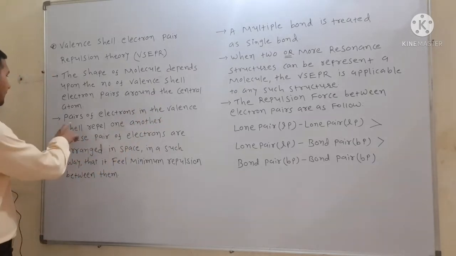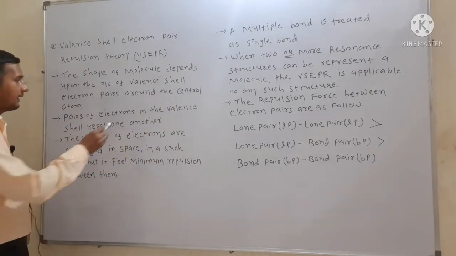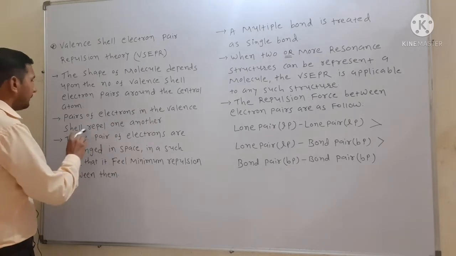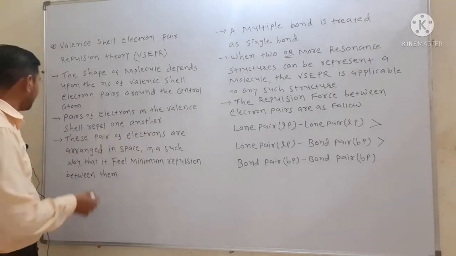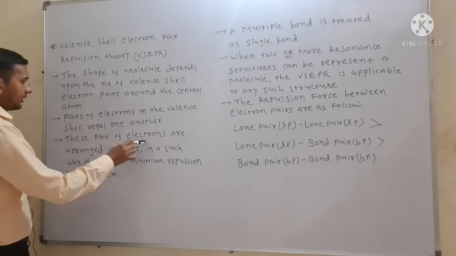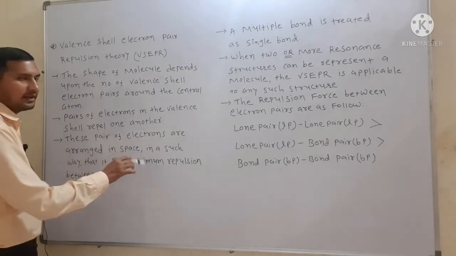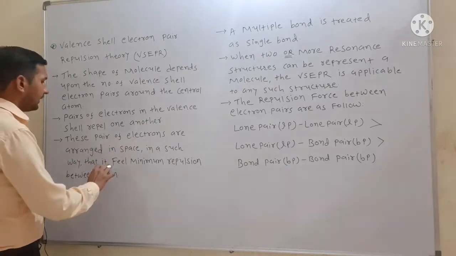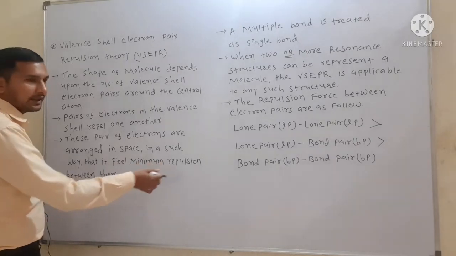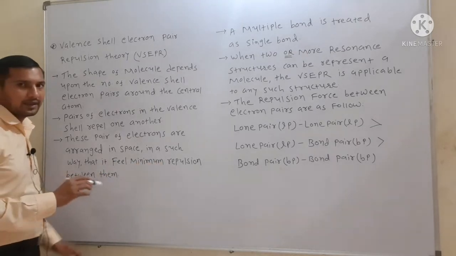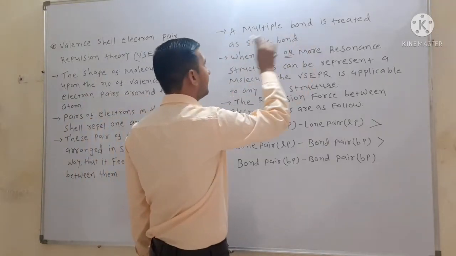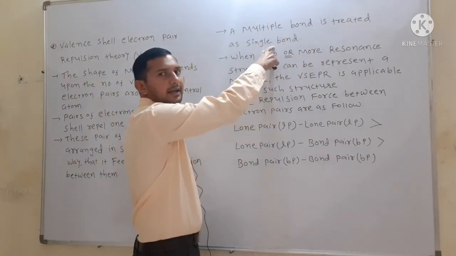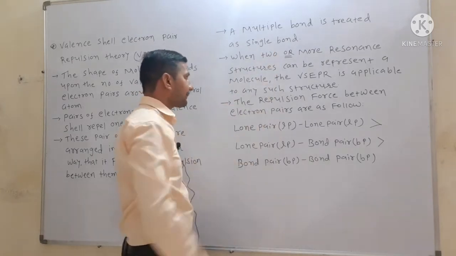Pairs of electrons in the valence shell repel one another because of the same electronic charge. Third, these pairs of electrons are arranged in space in such a way that they feel minimum repulsion between them. If a multiple bond is found, it is considered as a single covalent bond.